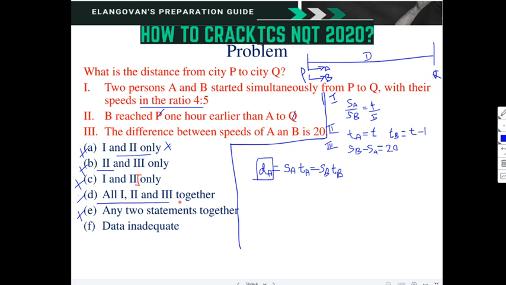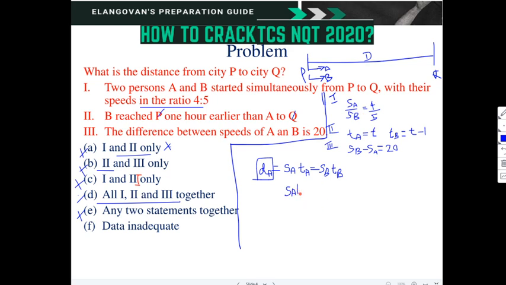Let us check with all the three. So SATA is equal to SBTB. So instead of SB, what I write is SA into TA. I am combining all.